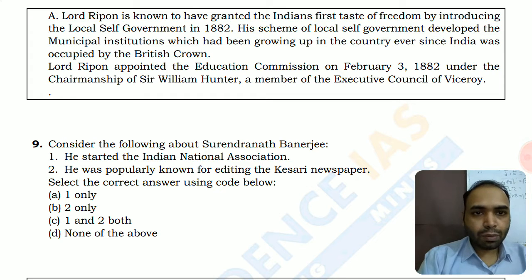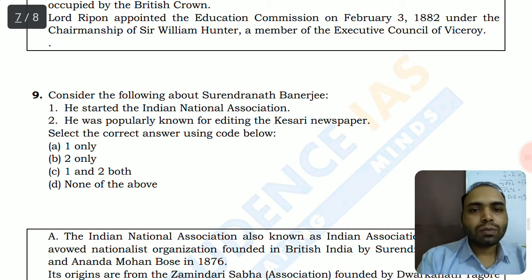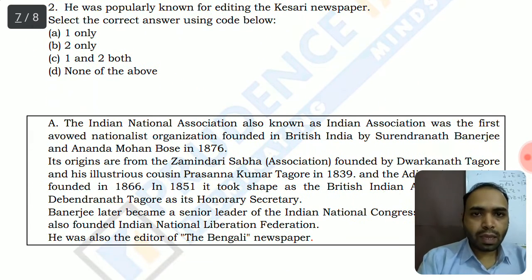He was popularly known for editing the Kesari newspaper. This is obviously wrong because the Kesari newspaper is associated with Tilak. Kesari and Maratha were the newspapers edited by Bal Gangadhar Tilak. So the second option is obviously wrong. The correct answer would be A only.